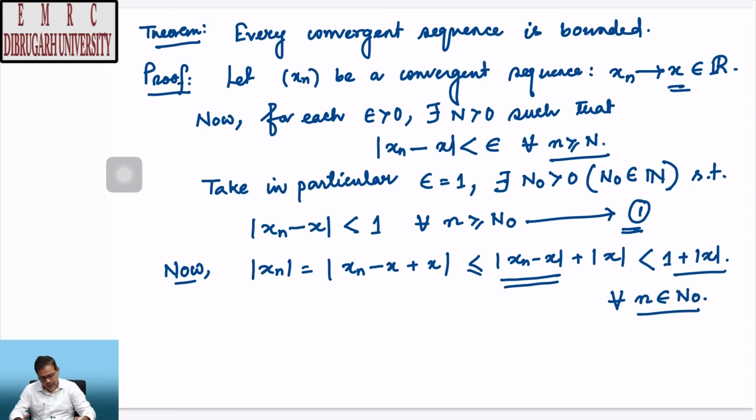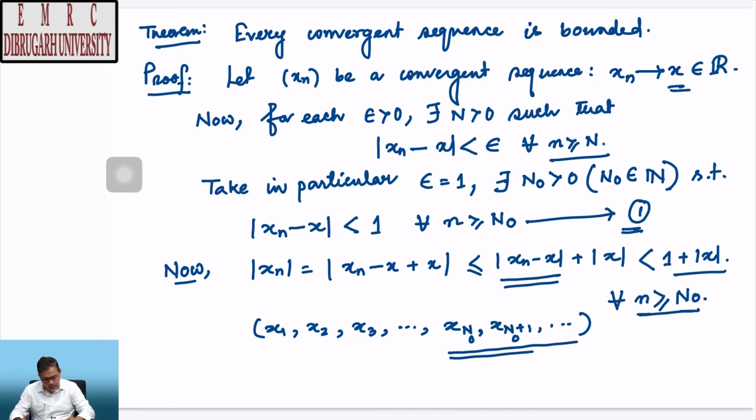That is what we have learned from here: if you have this sequence x_1, x_2, x_3, say up to x_n naught, x_(n naught + 1) and so on, then for n greater than or equal to n naught, these terms are all less than 1 + |x|, which is a real number.